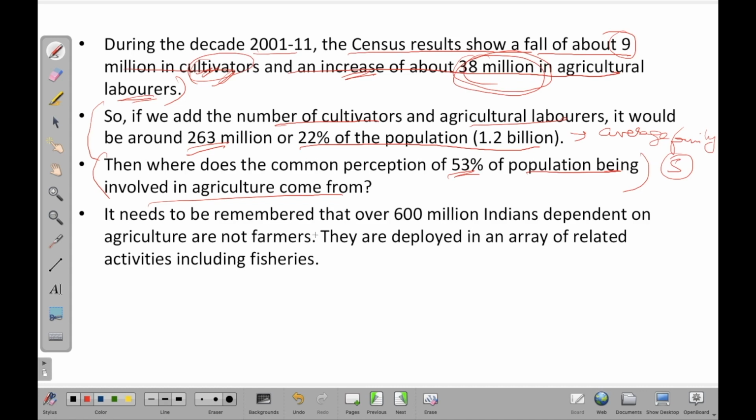At the same time, when we say primary sector or agriculture sector, we should also be including the allied sectors of agriculture, which would employ other people as well, just like fisheries and livestock farming. Those things have to be included in the agriculture sector as well, when we say that more than 50% of the Indian population is involved in agriculture. The next point here says that it needs to be remembered that over 600 million Indians dependent on agriculture are not farmers. They are deployed in an array of related activities including fisheries. So same thing that I said earlier, fisheries should be included when you say agriculture and allied sectors.